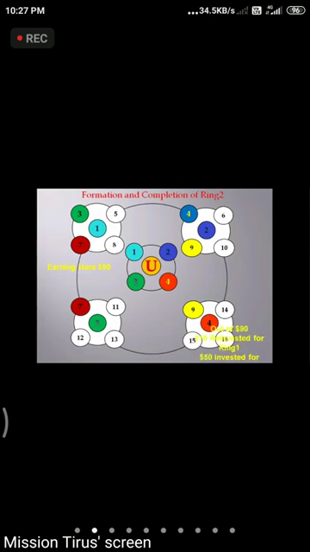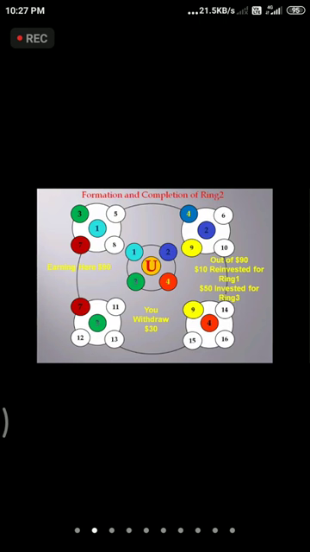Here our total earning is $90. Out of the total $90, $10 we are going to reinvest in the first ring, which we started in the starting place, that is the easy ring. And $50 we are going to reinvest in the third ring, that is the medium ring, which we have seen before. In total $60 is completed, and the remaining $30 we are going to withdraw.